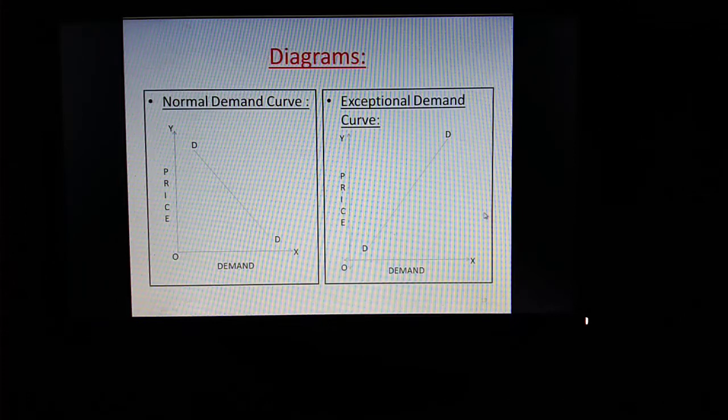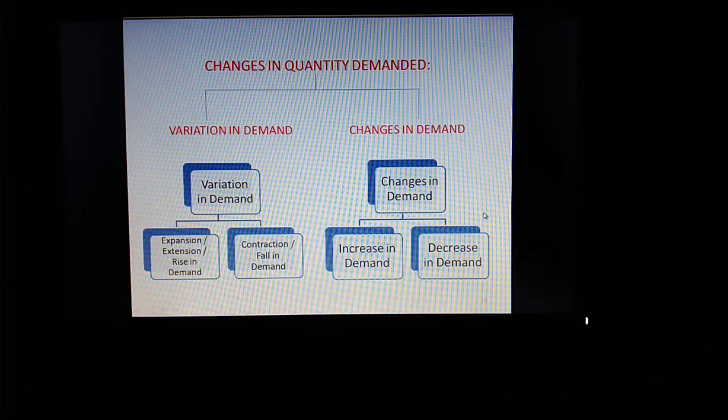Now today we are going to start the last part of this particular lesson, that is changes in quantity demanded. Here we are going to study 6 different definitions and 6 different diagrams. So let's begin. The topic is changes in quantity demanded. If you can see in the tree diagram, there are 2 types of changes in quantity demanded, which is called as variation in demand and changes in demand. You can see it in the tree diagram. Changes in quantity demanded, 2 types. First is variation in demand and second is changes in demand.